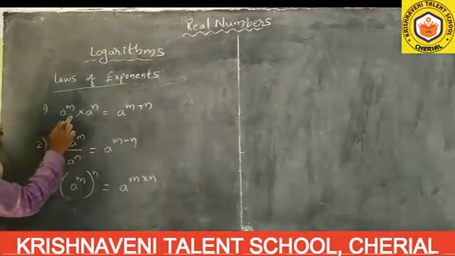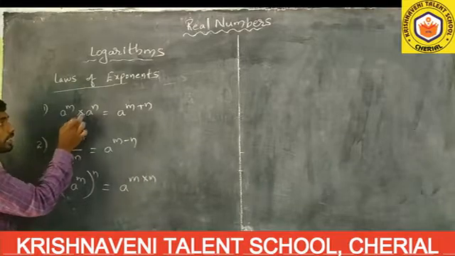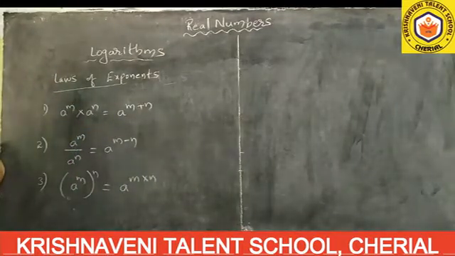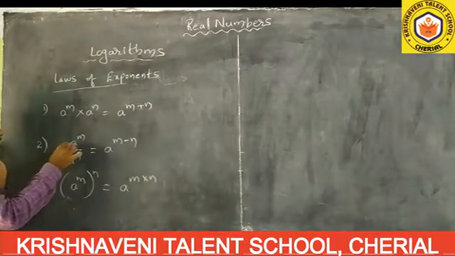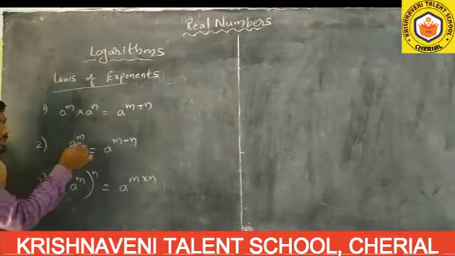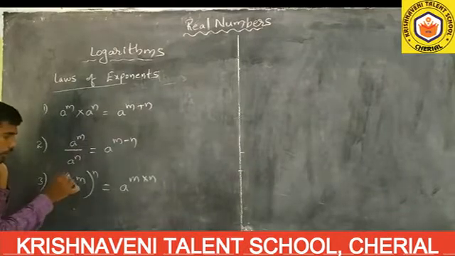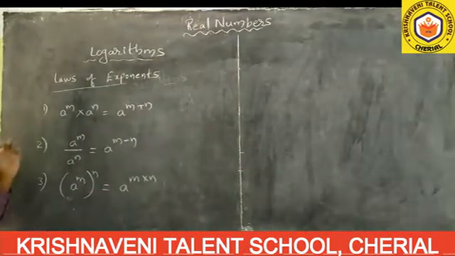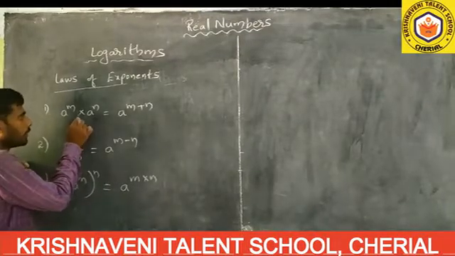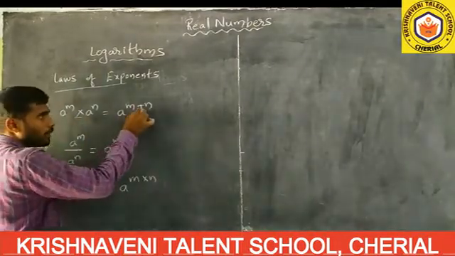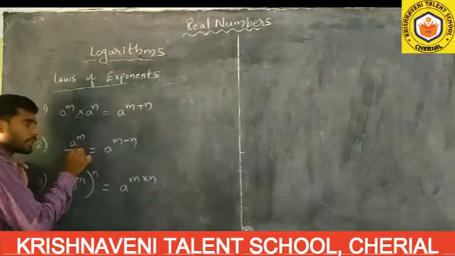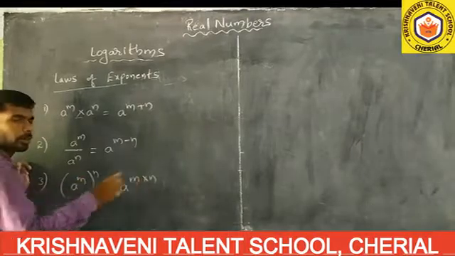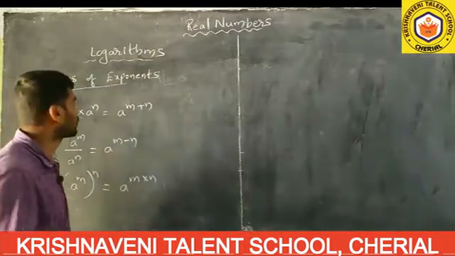Say a to the power of m into a to the power of n. Here the bases are the same, and in between them multiplication is there, then you have to add the powers. That is the first law. Here the bases are the same, in between them division is there, then you have to do subtraction. If power to the power of is there, then you multiply the powers. These are the three. If you observe properly, here multiplication is becoming addition, here division is becoming subtraction, here power is becoming multiplication.